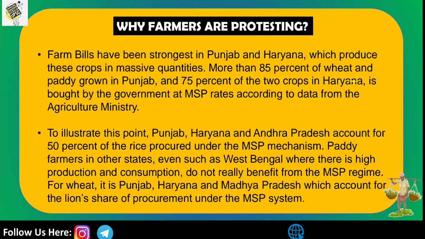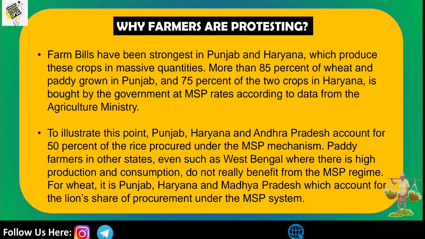More than 85% of the wheat and paddy grown in Punjab, and 75% of both crops in Haryana, is bought by the government at MSP, that is minimum support price rate, according to data from the Agricultural Ministry. Okay, so this farmers' bill was strongly opposed in the areas of Punjab and Haryana.